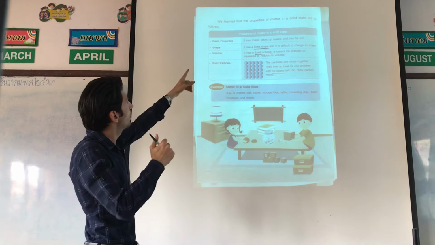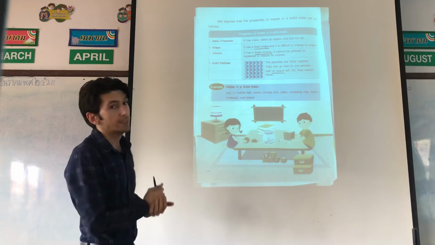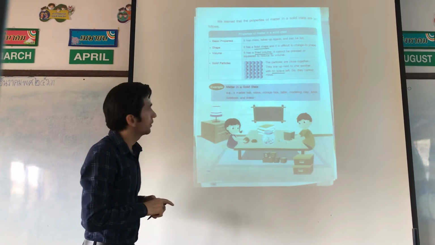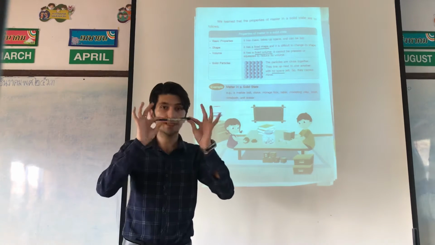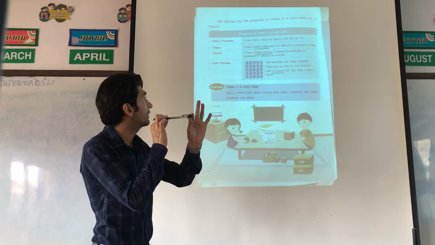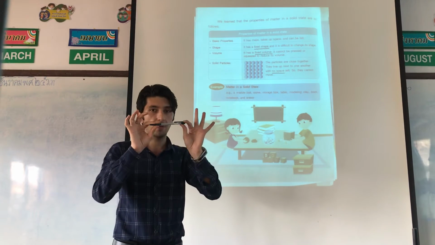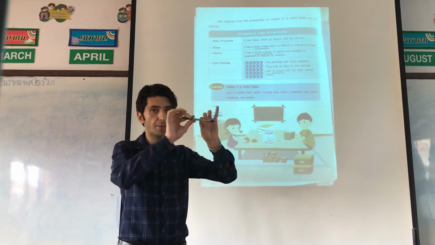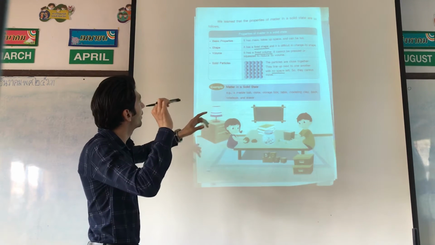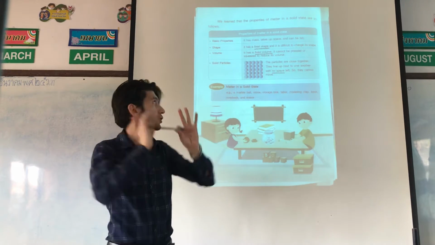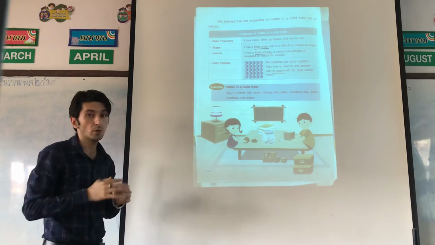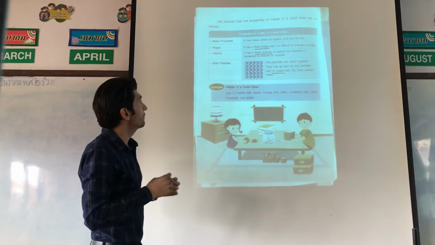Next property is shape. It has a fixed shape. Look, this pen has a fixed shape, and it is difficult to change its shape. If I want to change this shape, I have to break this pen. So it has a fixed shape. Next property is about volume. It has a fixed volume.